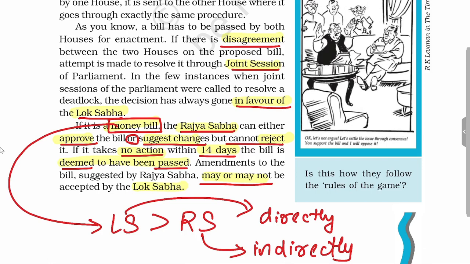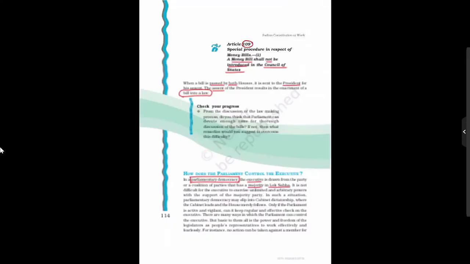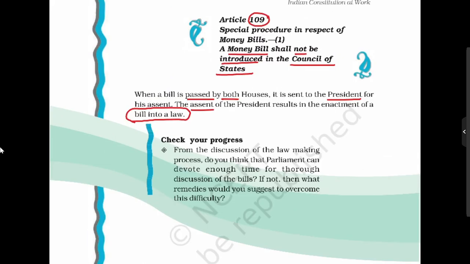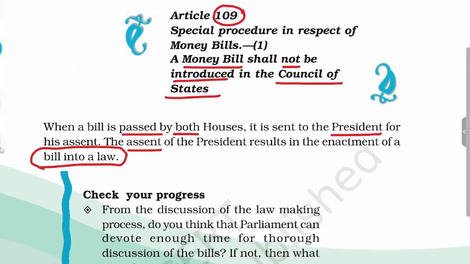So this is how we have seen the legislative procedure, and there is Article 109 which says a money bill will not be introduced in the Council of States. Council of States means Rajya Sabha. And when this bill is passed by both the houses and assent has been taken from the President, this bill will become law.